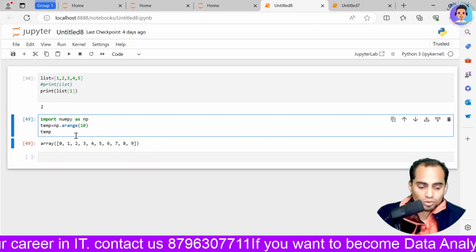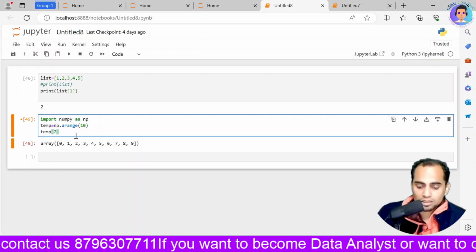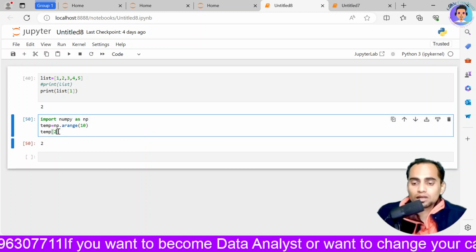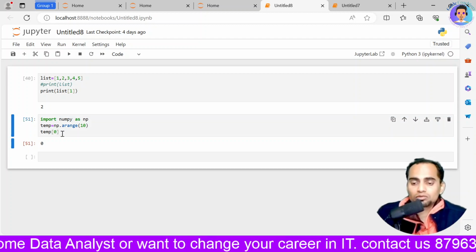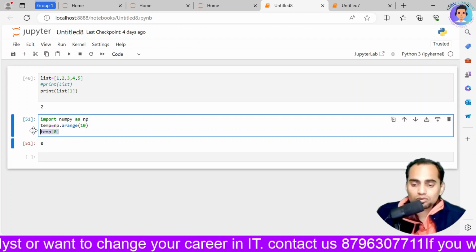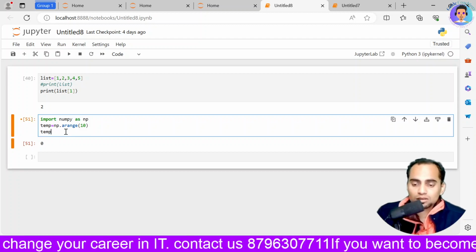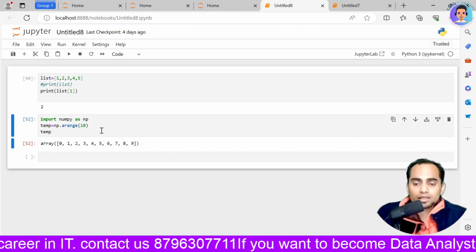If I want to access the second index element, I can do that as well. If I want to access the 0th index element, I can do this.